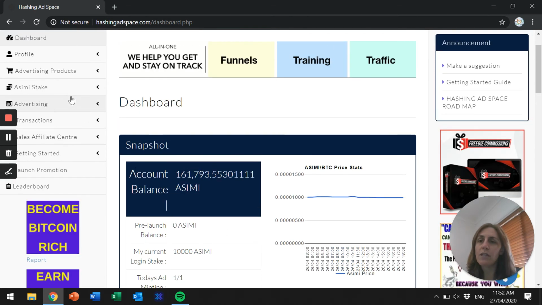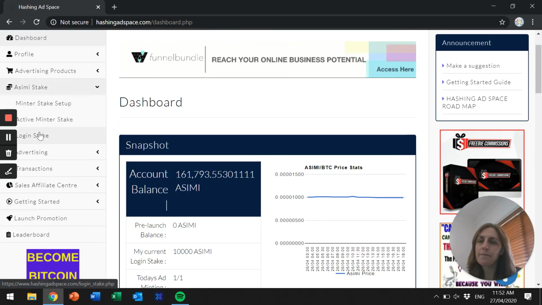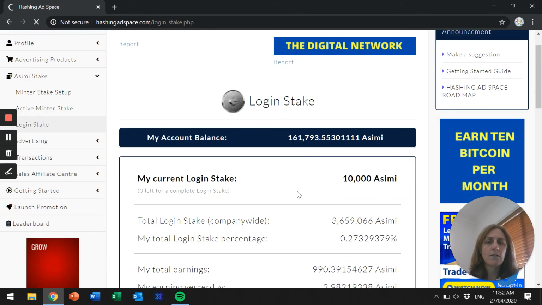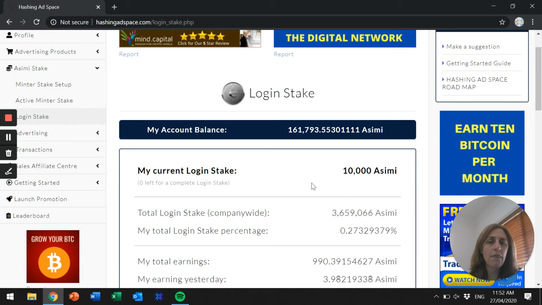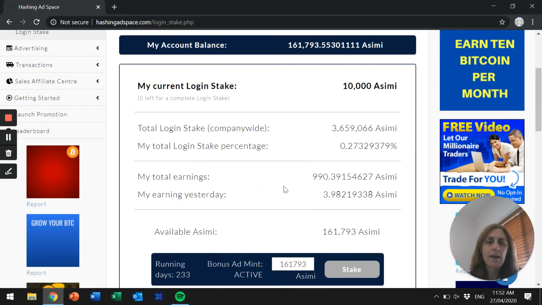And if we have a look at the Asimi stake here, the login stake, you can see my current login stake is 10,000 Asimi. My percentage is 0.27. So all the members that have got Asimi stake, now you don't have to have 10,000 Asimi to stake the login ad. You can have 1,000 Asimi if you want, but the maximum is 10,000.